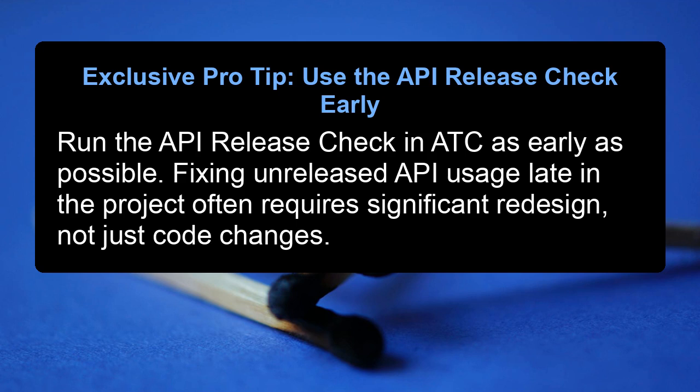Exclusive pro tip. Use the API release check early. Run the API release check in ATC as early as possible. Fixing unreleased API usage late in the project often requires significant redesign, not just code changes.